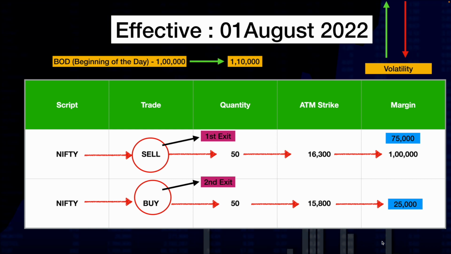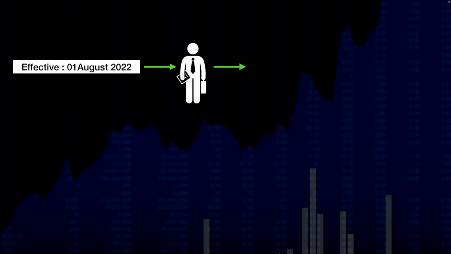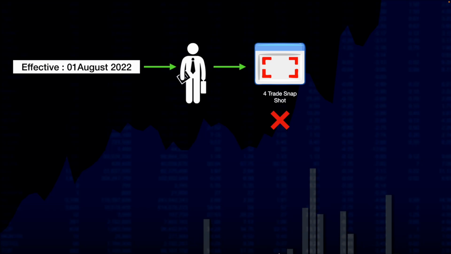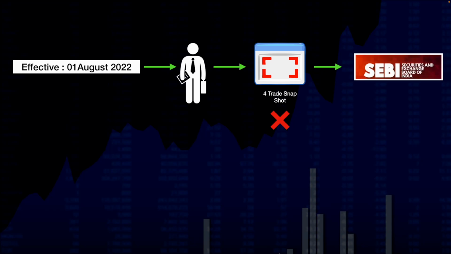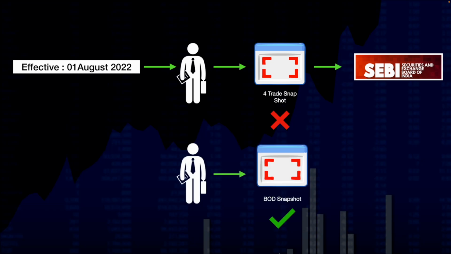But the good news is, effective 1st August 2022, all of these things are going to change, because SEBI has given a new update on peak margin which is coming into effect from 1st August 2022. Now what is this new update? Let us understand. Effective 1st August 2022, SEBI has told all the brokers that they do not want 4 snapshots during the day. A broker's platform will be designed in such a way that it will take 4 snapshots of trade and send them to SEBI, but SEBI is saying that they don't want this anymore. Rather, the broker has to send only one snapshot. That too, the beginning of the day snapshot, if they send, SEBI is happy with that.